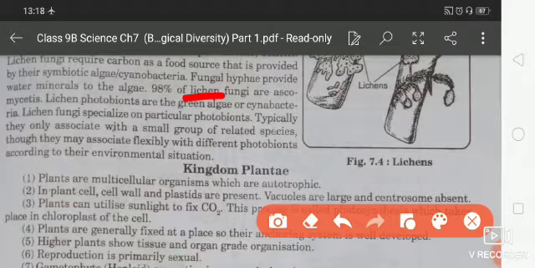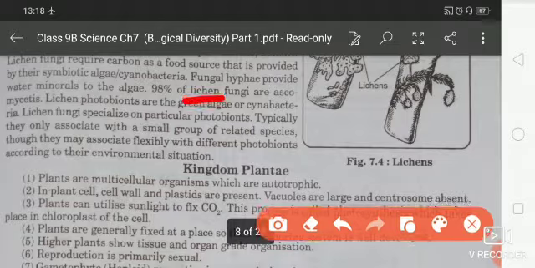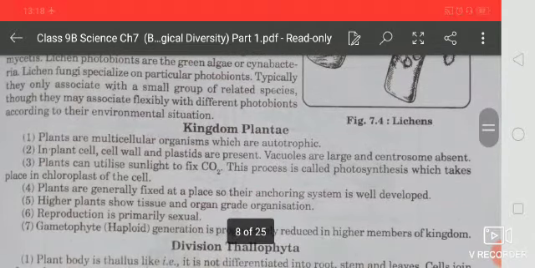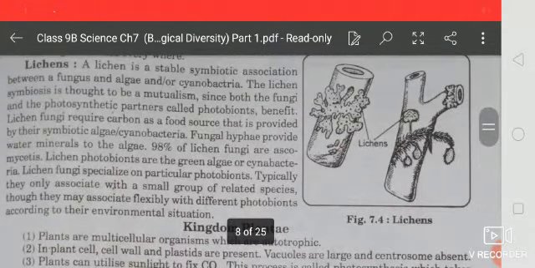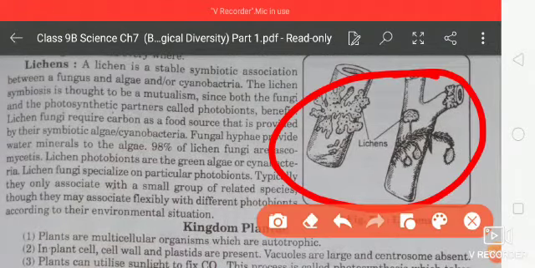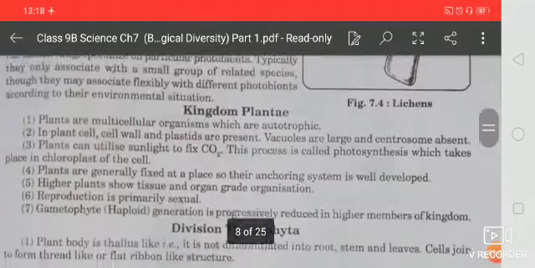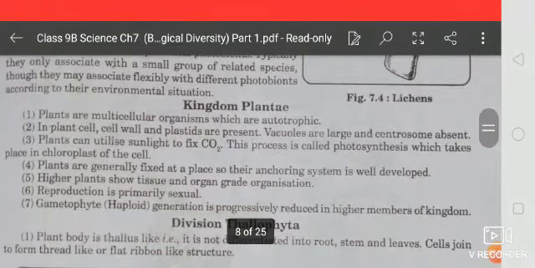That means 98% of lichen fungi are ascomycetes, and lichen photobionts are the green algae or cyanobacteria. Now lichen fungi are specialized on particular photobionts, and typically they only associate with a small group of related species according to the environment situation. So this one is the figure of lichen, and it is very important. Here alga and fungus both live symbiotically.